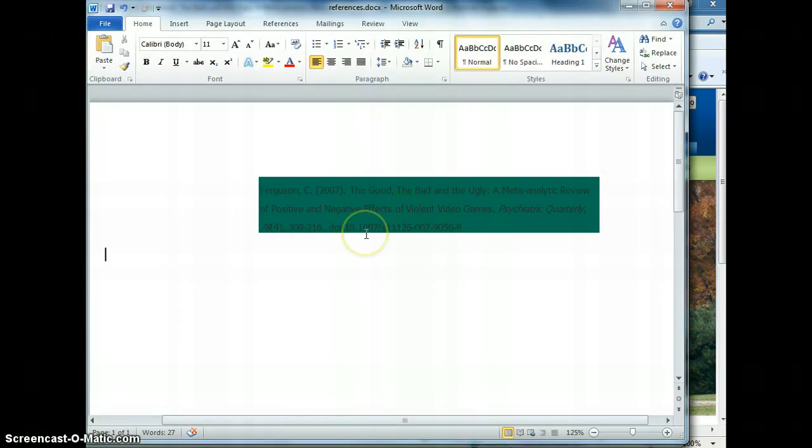I pasted this in a little earlier, and you see it brought a green background, and you can see that it does not transfer well. It also does not have any indentations here that would be proper in a citation. However, we got the text that we need, the information we need.